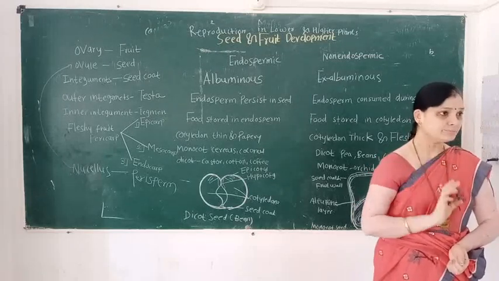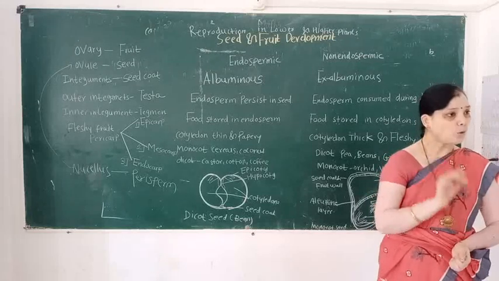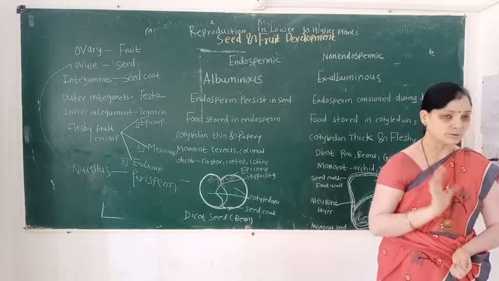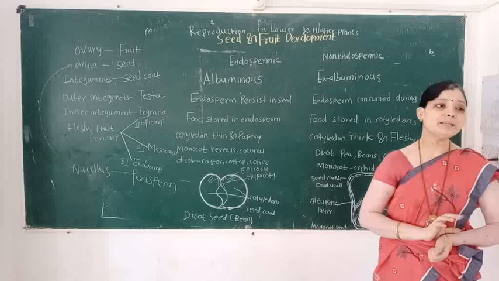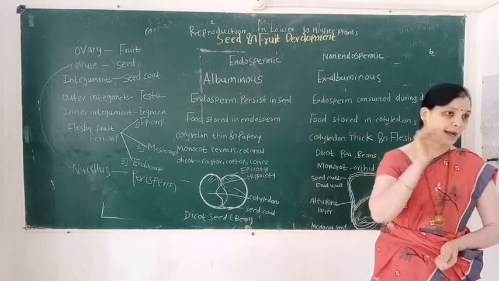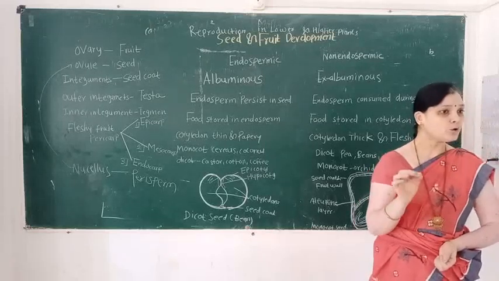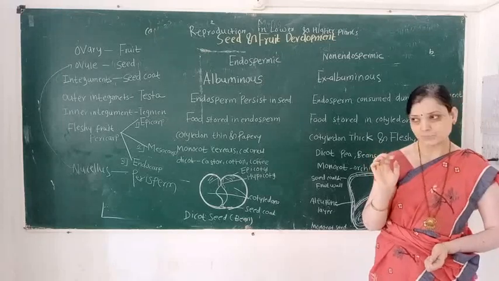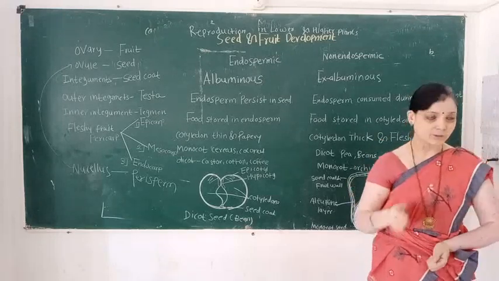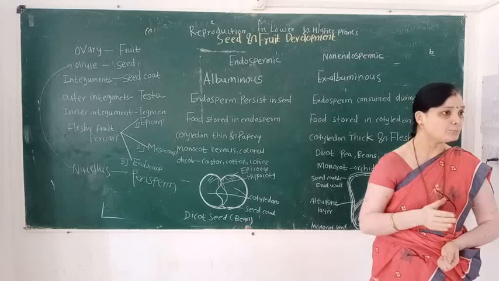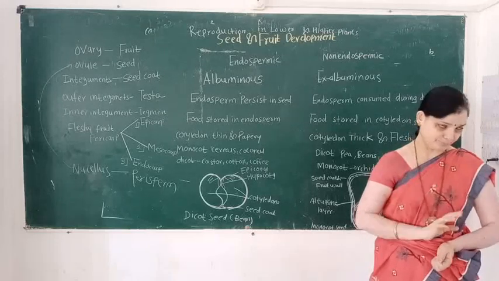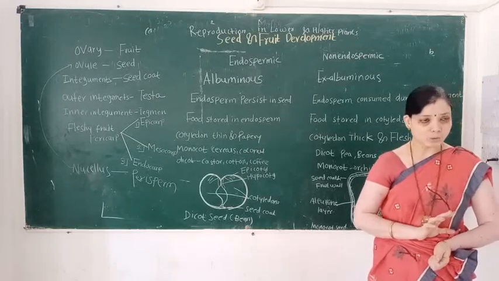The endospermic seed is also called albuminous seed, and non-endospermic seeds are also called ex-albuminous seed.